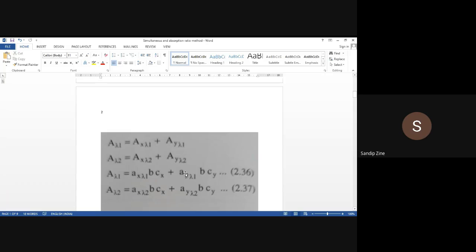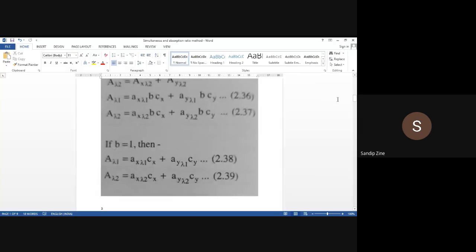So you can consider the path length b as 1 centimeter and rewrite these equations. If the path length is equal to 1, absorbance at wavelength 1 is equal to the absorptivity of X at lambda 1, with b taken as 1, into concentration of X. Similarly, for Y at lambda 1 the path length is 1, so we write it directly as Cy. The absorbance at wavelength 2 is equal to the absorptivity of X at lambda 2 times concentration of X, plus the absorptivity of Y at lambda 2 into Cy.